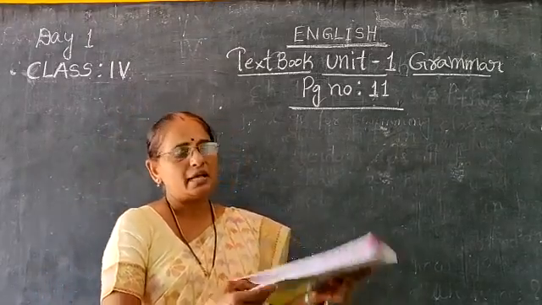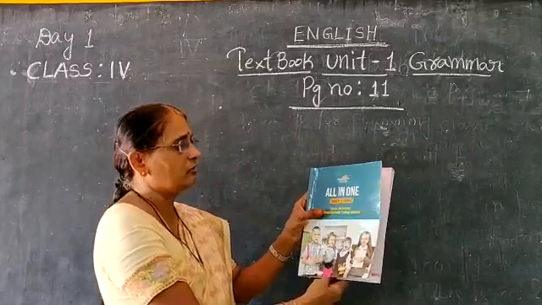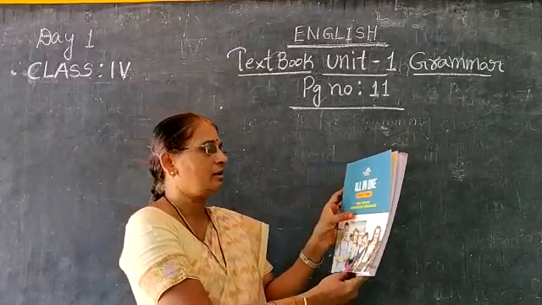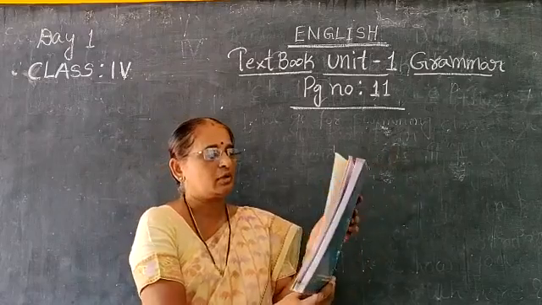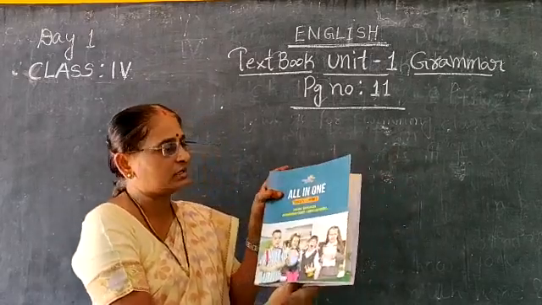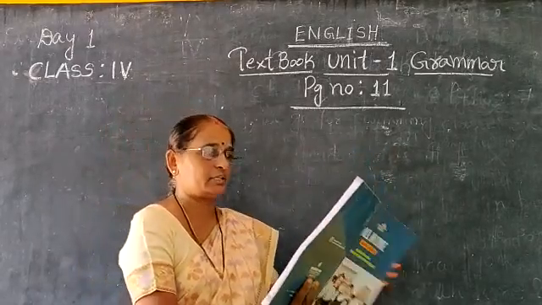Now, this is our English textbook, children. All in One, Class 4. There are English, mathematics, environmental studies, and general knowledge, 4 subjects. This is Term 1, All in One. The first lesson the teacher already explained, you know.